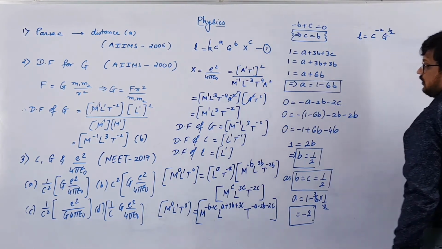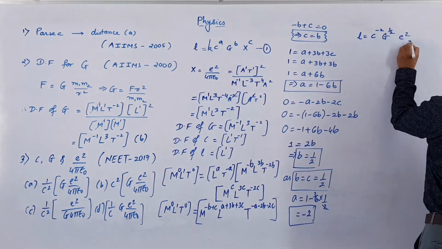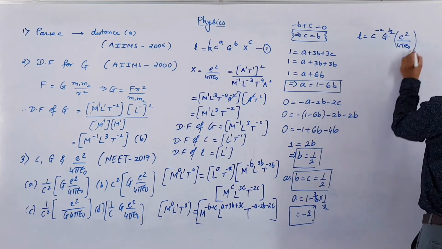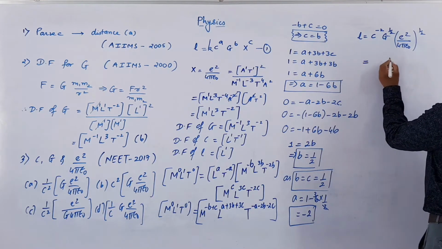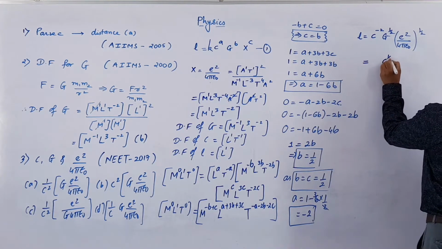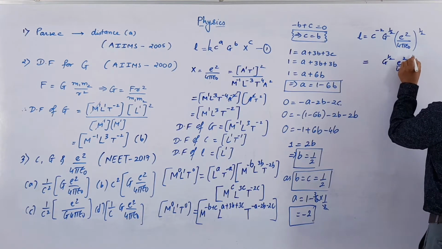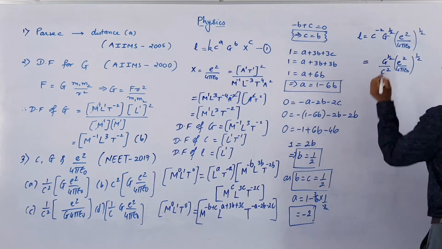X raised to c, what is x? We have assumed that x is equal to e square over 4 pi epsilon naught, whole raised to c, which is half. So this will be equal to g raised to half, e square over 4 pi epsilon naught whole raised to half, and c raised to minus 2 is 1 by c square.